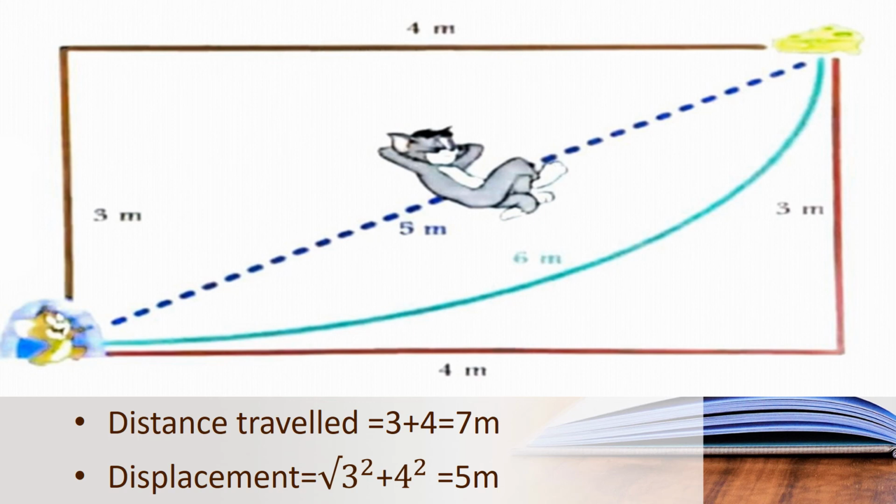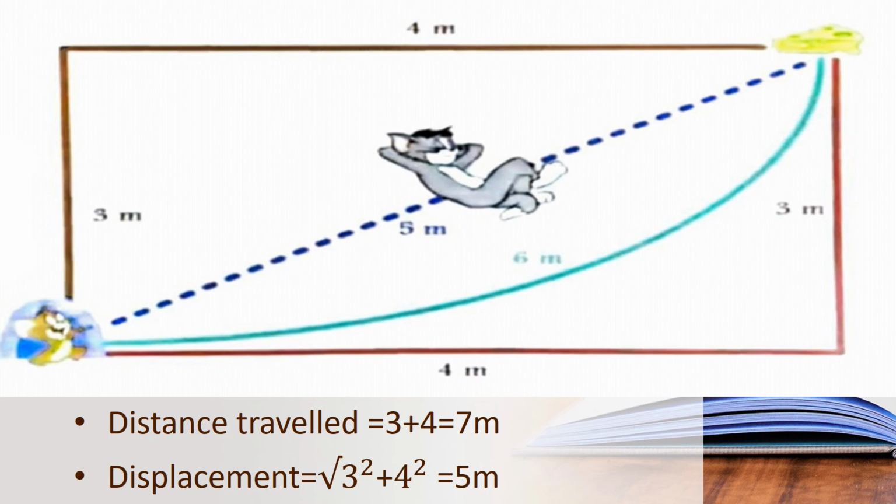To reach the cheese, which is the displacement? Which is the shortest distance? That 5 meter is the shortest distance. How will you find that displacement? The square root of 3 squared plus 4 squared. So what is the answer? 5 meter is the displacement. The path which was having 5 meter is the shortest distance that Jerry can use to take that cheese. Okay, children, can you all understand?